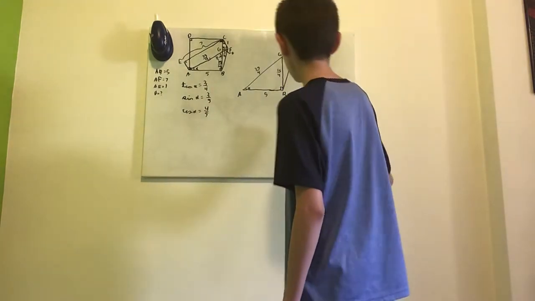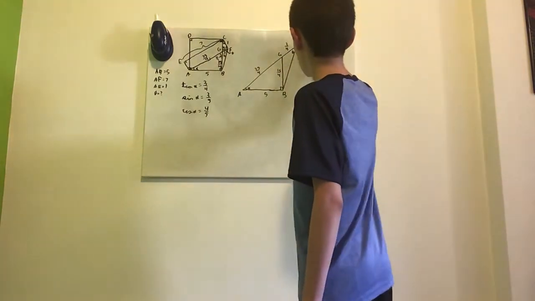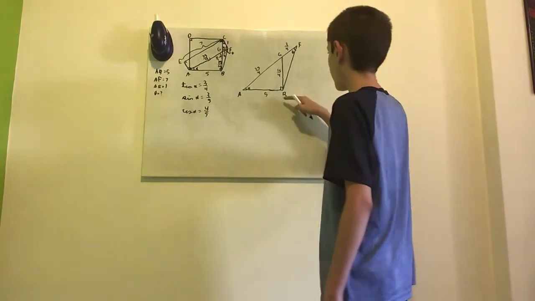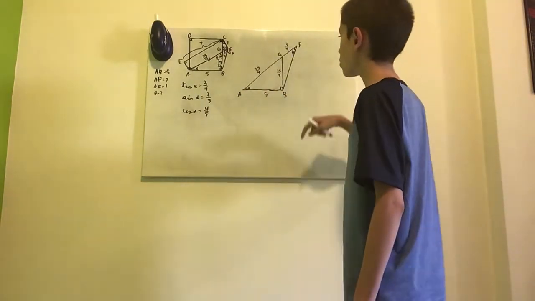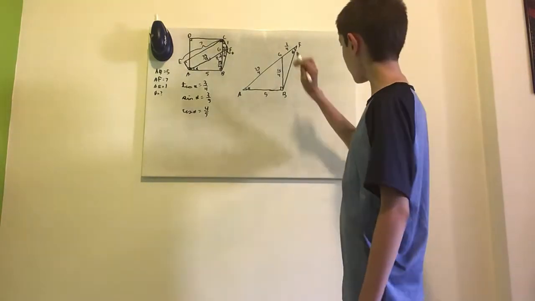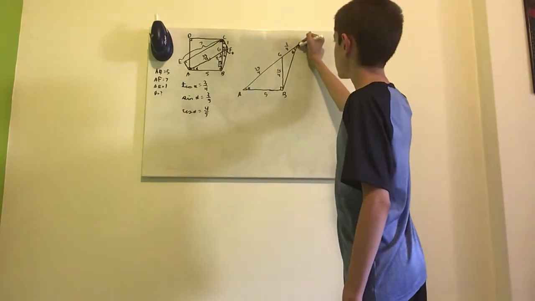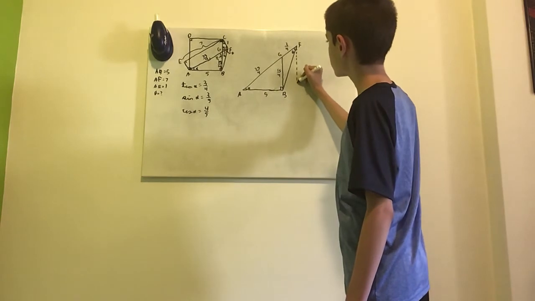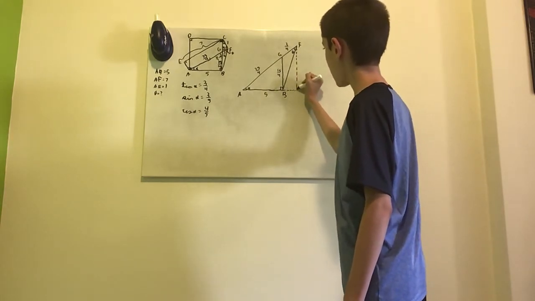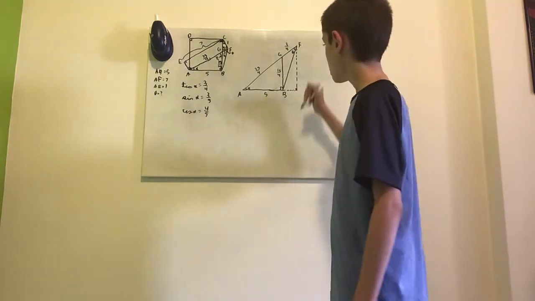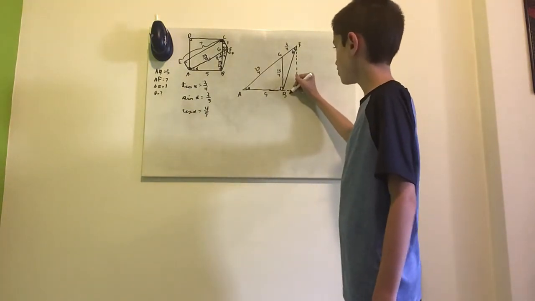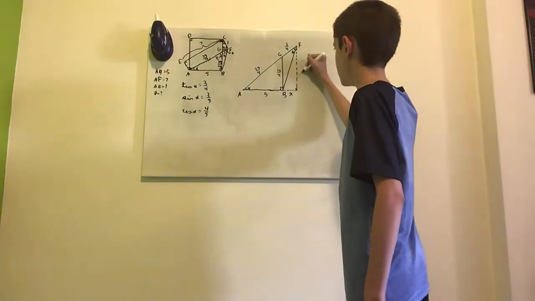Okay, so I would first like to find the length of BF, because then if we know all the lengths of our triangle, we can apply the law of cosines to find out what theta is. So I would like to add this thing, which is the height and extension of the base. So we'll call this extension of the base to be x and this height to be h.